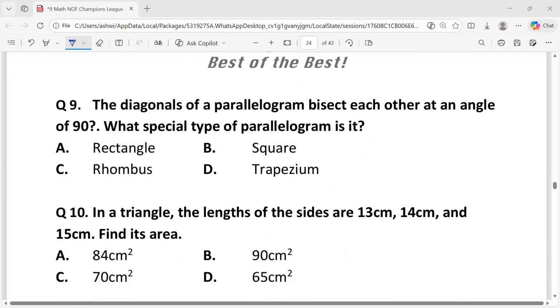Question number 9. The diagonals of a parallelogram bisect each other at an angle of 90 degrees. What special type of parallelogram is it? A parallelogram whose diagonals bisect each other at 90 degrees has diagonals that are perpendicular. A parallelogram with perpendicular diagonals is a rhombus. A square also has this property, but a rhombus is the most general special type that fits this description. So the answer is C, rhombus.